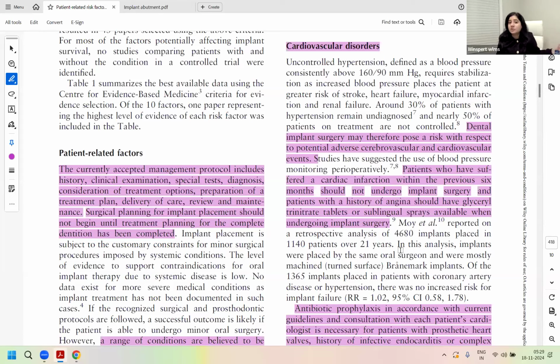Patients who have a history of angina should have their GTN, glyceryl trinitrate, tablets and/or the sublingual sprays available when they're undergoing implant surgery. That also needs to be in your emergency drug box in your clinic as well. So angina is not an absolute contraindication, only prepare for the emergencies. No contraindication at all. History of myocardial infarction is an absolute contraindication within the 6 months of the episode. After that, not. Clear for everybody?